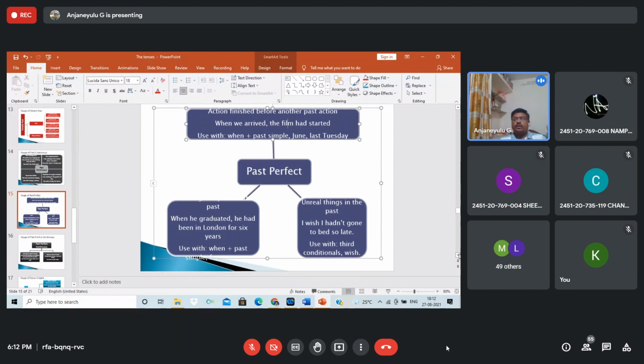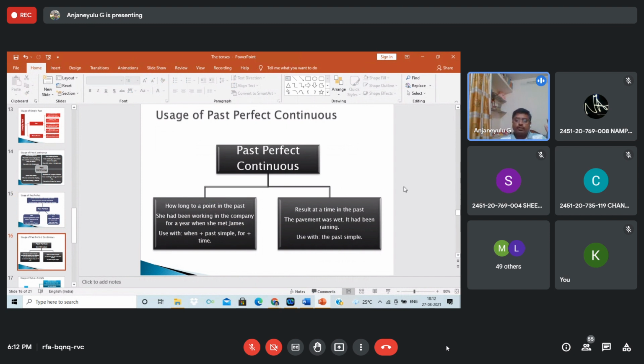Just you see, students, please look and do some exercises, then only you will understand how this structure forms according to the grammar.